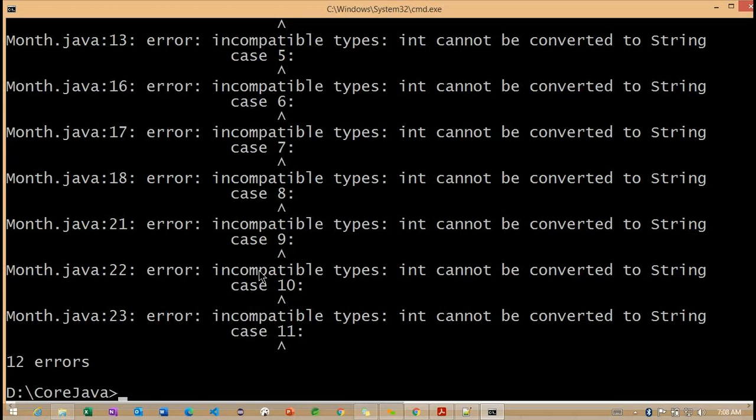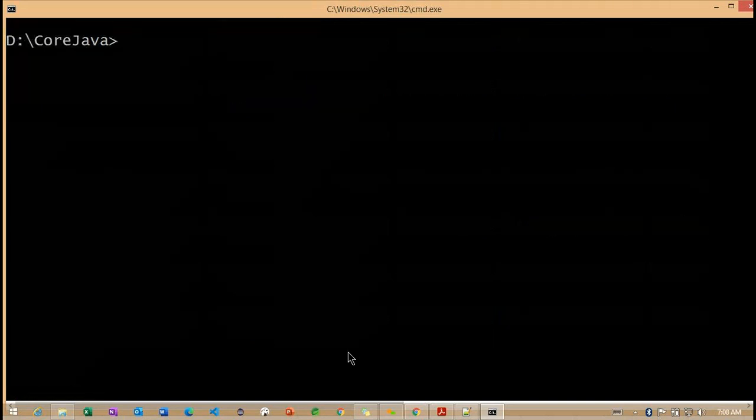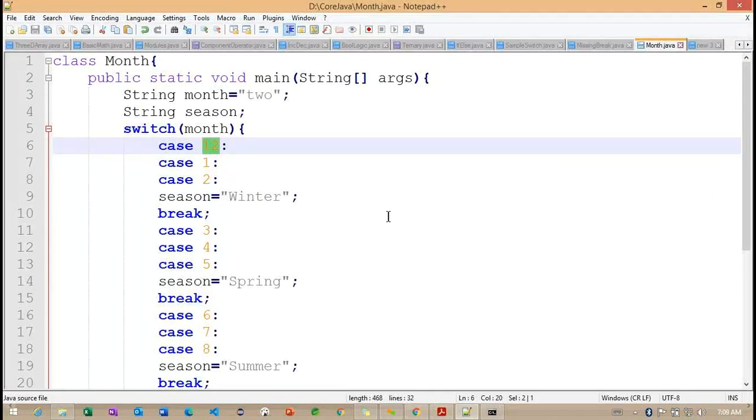Now you can see incompatible types. Getting the point. So incompatible types we are getting here. So int cannot convert to a string here. Now what we need to do? Getting the point. Now what we can do?